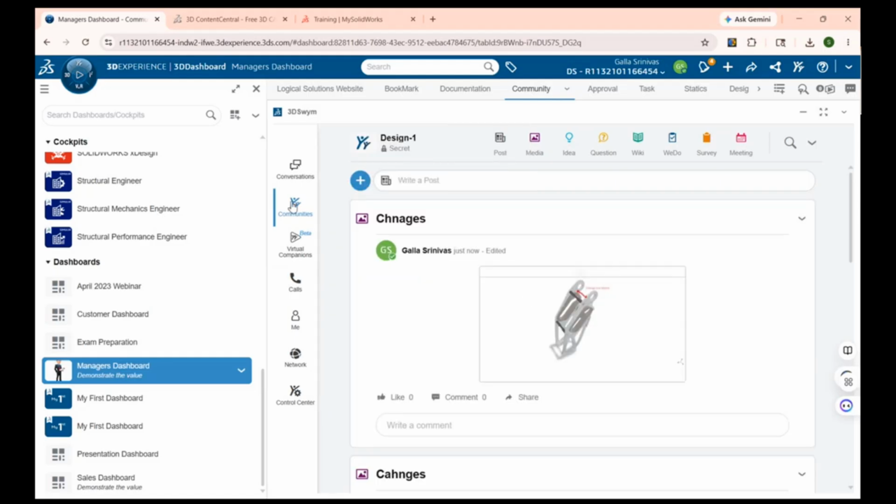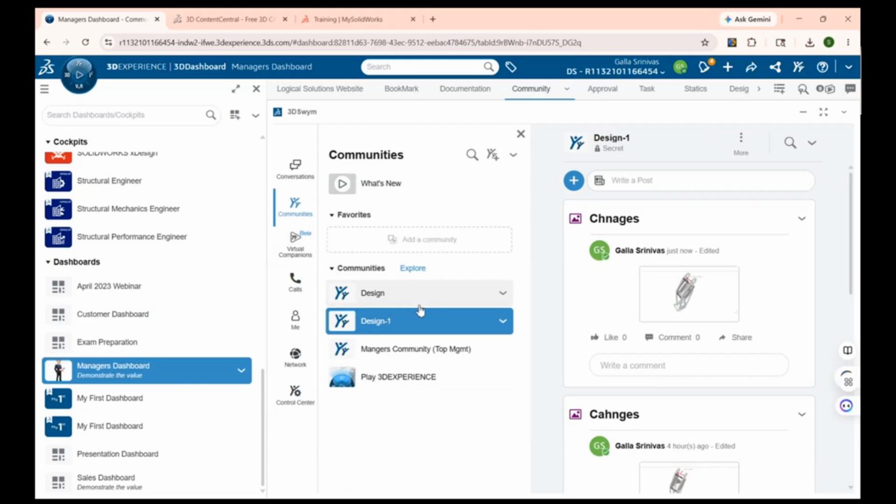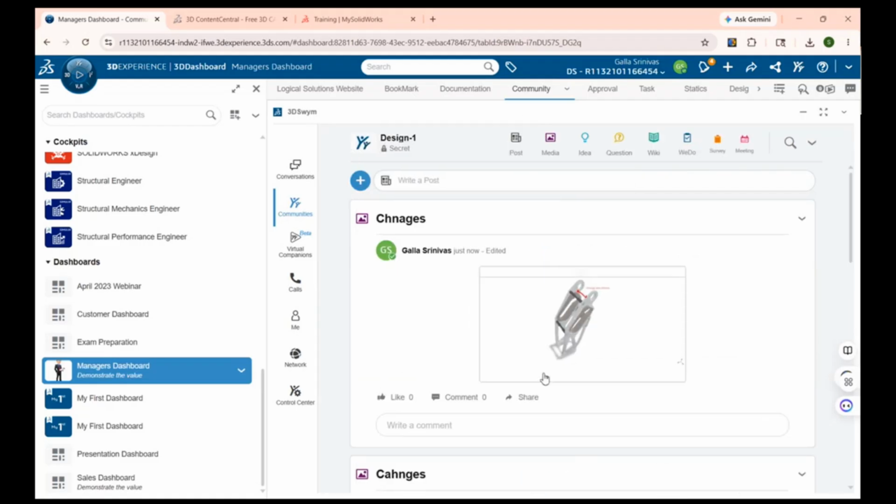Even the community, we can make it into different communities, like designer community, production community, manufacturer community. Like that we can include the team members who are required, so that the posts and information that we have shared are within their community only, and other persons can't access them. Like this we can secure our information and thoughts within our internal community region also.